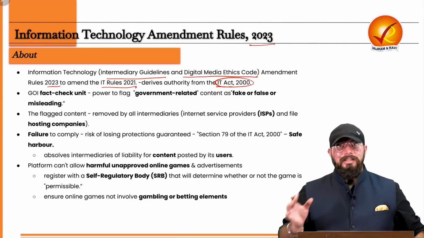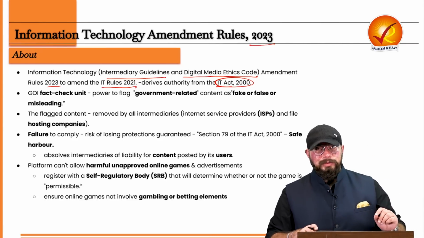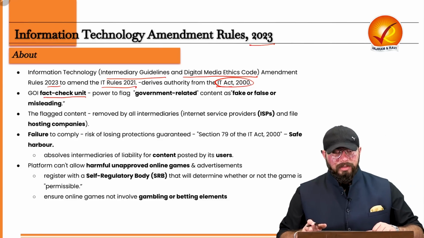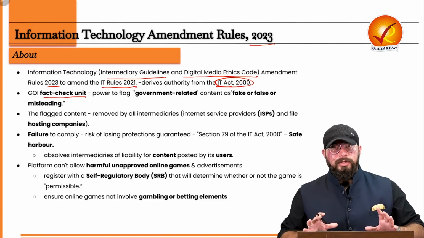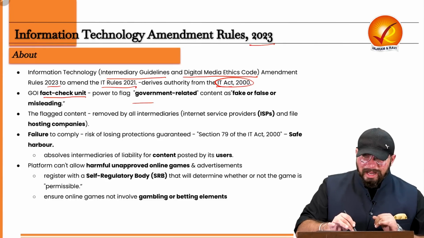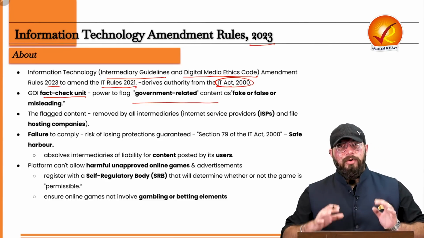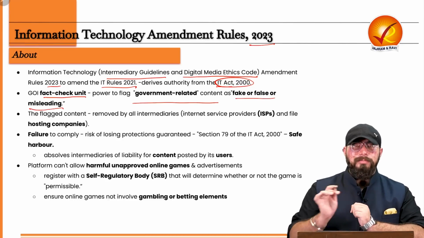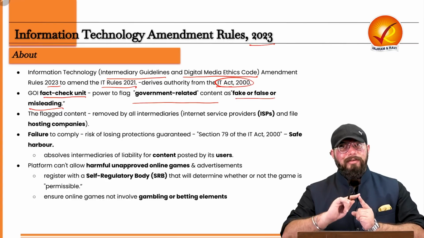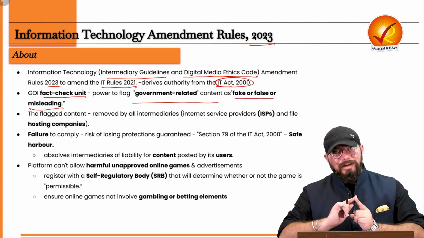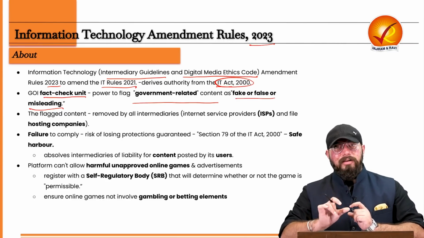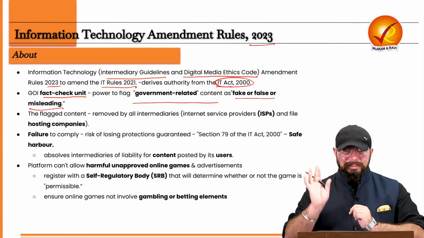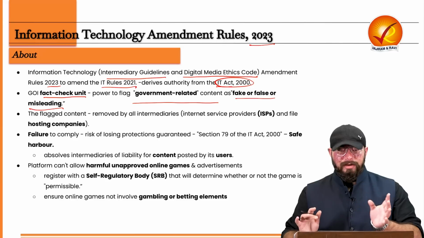Now, what is there in these amendment rules? First of all, the government will have a fact-checking unit. The main purpose of that unit will be to flag the content which is related to the government as fake or false or misleading. So that fact-checking unit will have the power to flag government-related content as false, as misleading, or as fake content. So they have this power.